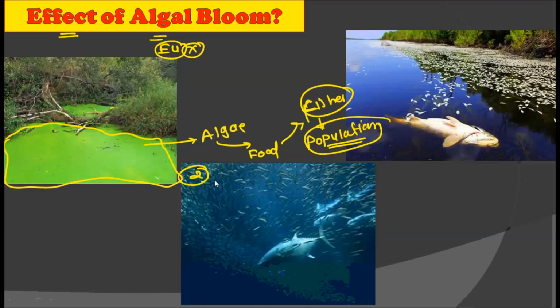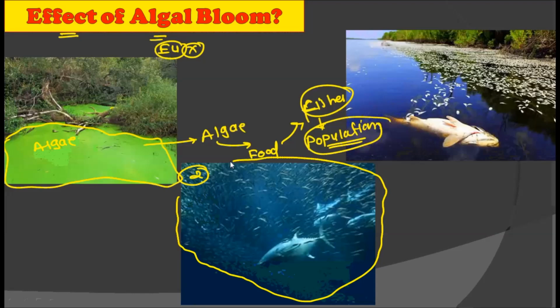You can see in this second picture the large number of fishes growing under the algal blooms. Now, on the one hand, we have all the surface area covered with the algae, and on the other hand, below these algal blooms, we find the large aquatic life which is flourishing on these algal blooms. Now, what happens in such a condition?